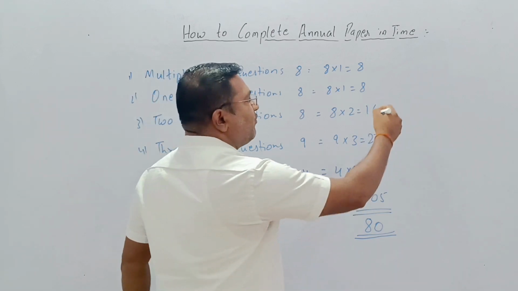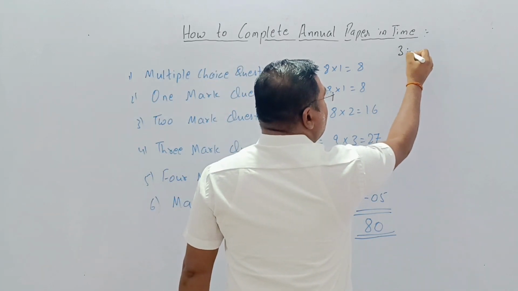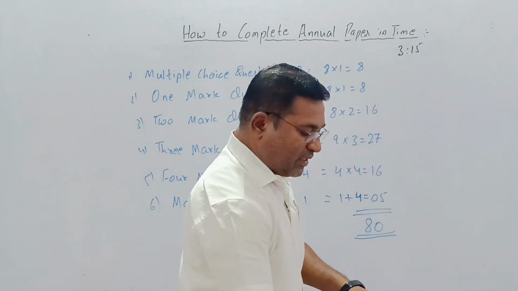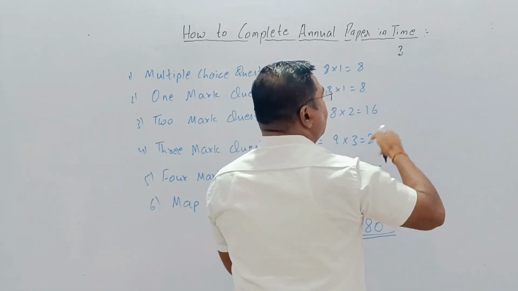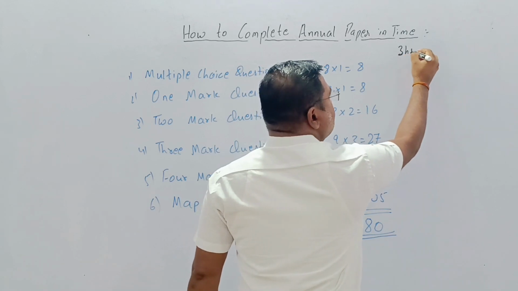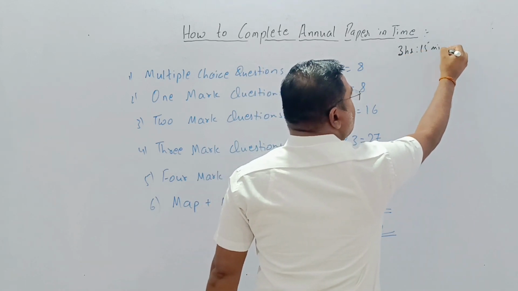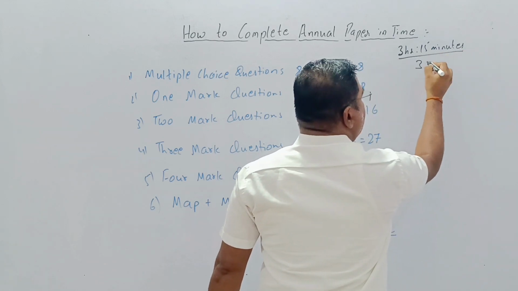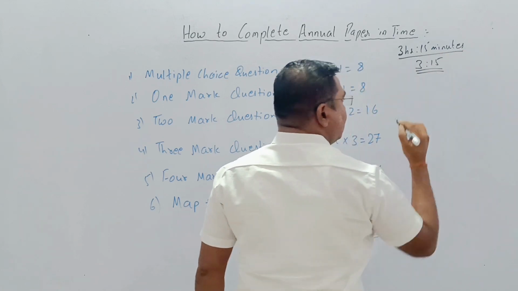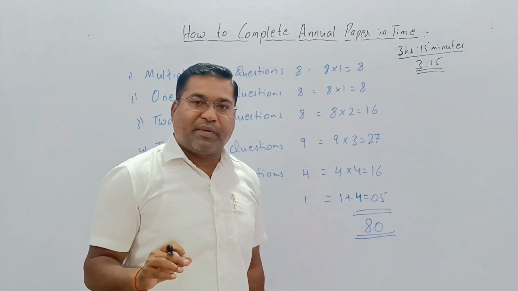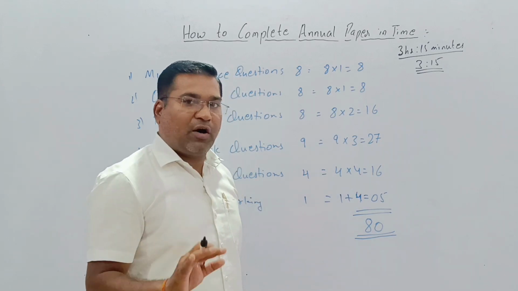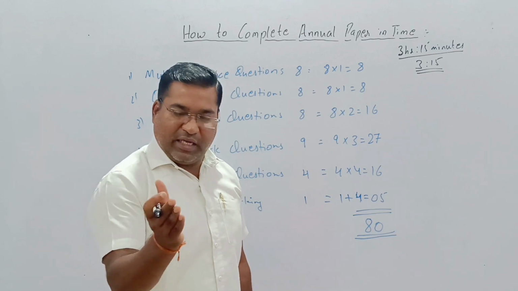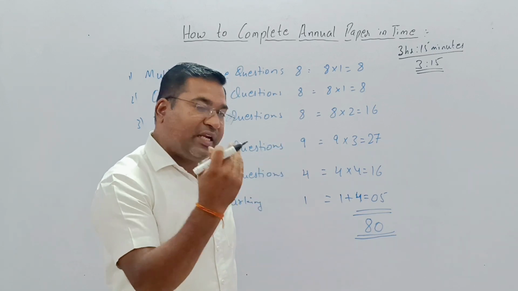What is the time given for the paper? It is 3 hours 15 minutes. Out of this, 15 minutes is given for the reading purpose. Then how much remains? 3 hours remain. If we leave 15 minutes, then 3 hours are there.